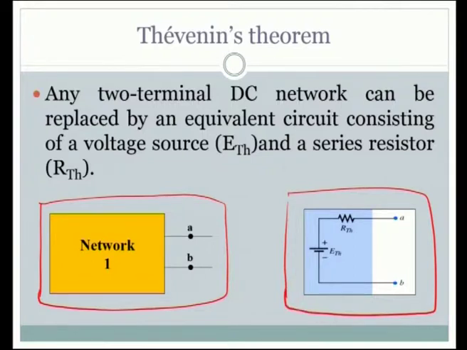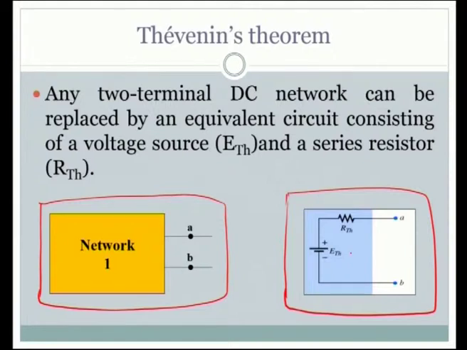It could have lots of components, but the moment we identify these two terminals, the entire network can be replaced with an equivalent voltage source ETH and an equivalent resistor called RTH. The TH represents the Thevenin equivalents, and they have to be connected in series like this. And how do we calculate this ETH and RTH? That is what we are going to discuss in detail in this lecture.